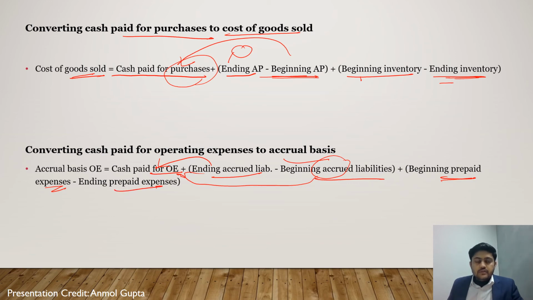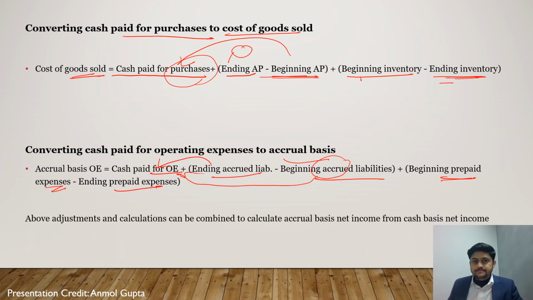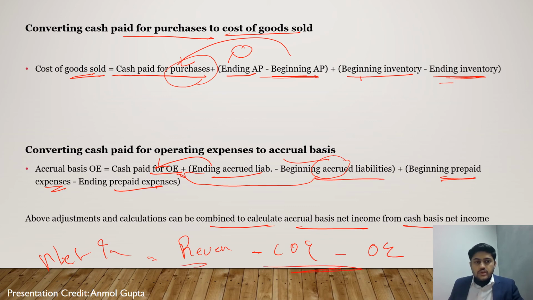And then ending prepaid, we have paid in the current year but this does not relate to the current year, this is for future periods, so we'll deduct this, right? Let's see a question on this. Oh, sorry, one more point. Above adjustments and calculations can be combined to calculate the accrual basis net income. So basically, we calculated revenue, we calculated COGS, we calculated operating expense. So to arrive at net income, we'll just deduct these two from revenue to arrive at net income, right? This is accrual basis net income.